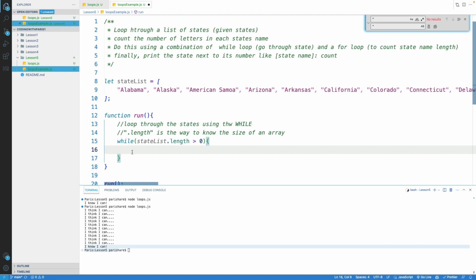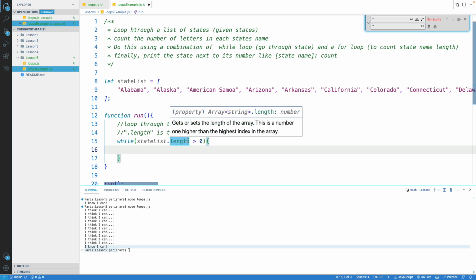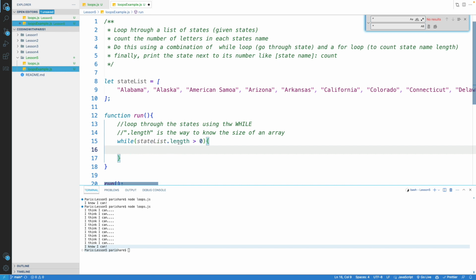So in this case, we have a count, and the condition on which we want to stop looping is while we still have states in that array, because we're going to take one off per iteration and throw it in the garbage once we're done.